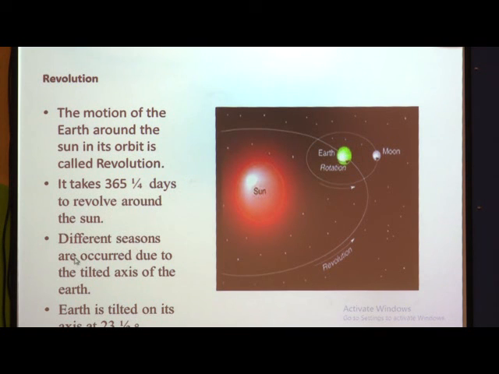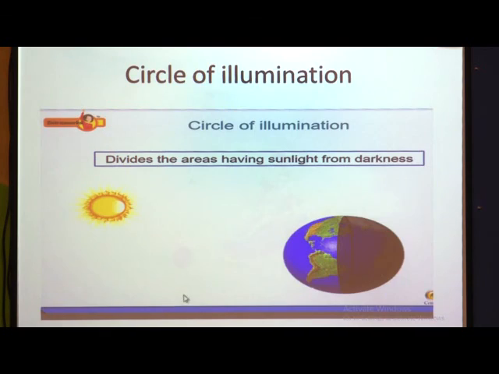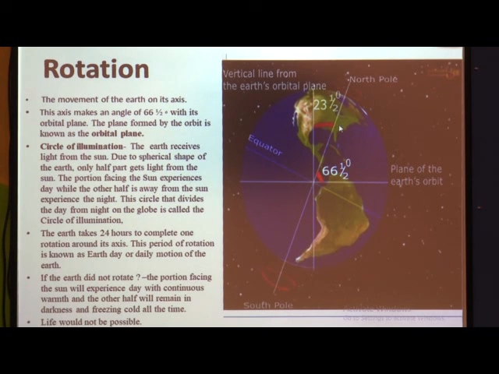Different seasons occur due to the tilted axis of the earth. As the earth is tilted, due to this tilted axis, seasons occur. There are changes in the seasons. So the earth is tilted on its axis at 23.5 degrees. See here, the earth is tilted at 23.5 degrees.